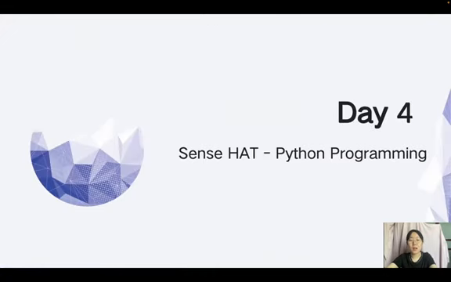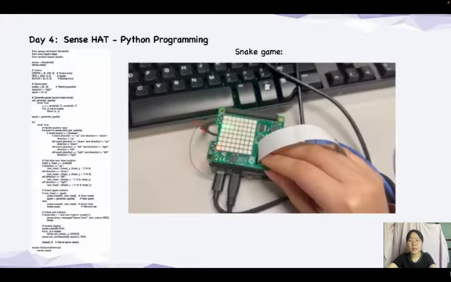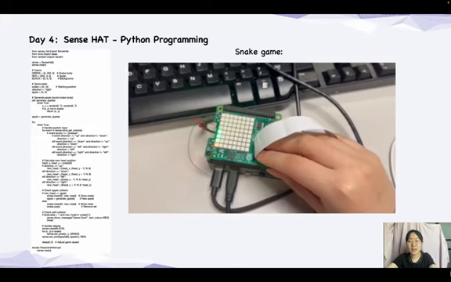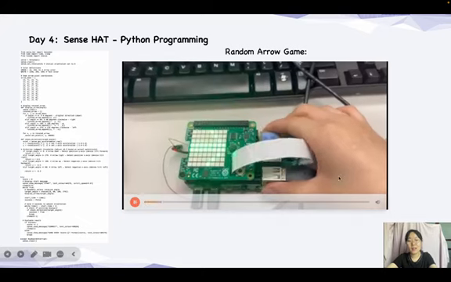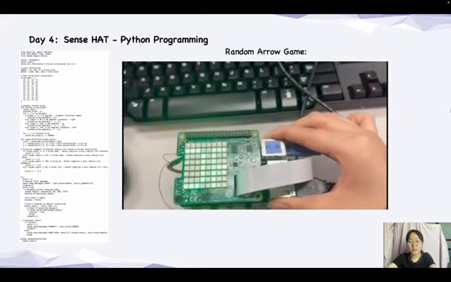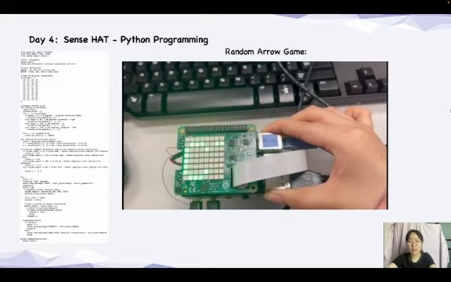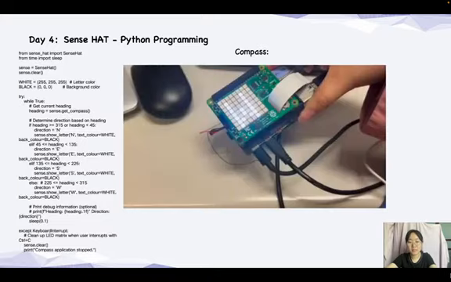On day 4, we worked with the Sense HAT sensor. We used it to measure things like the temperature and humidity. We even made games that use sensors, such as a snake game controlled by the joystick, a random roll game using the accelerometer, and a compass using the magnetometer. This helped us improve our programming skills and understand how sensors interact with the programs better.